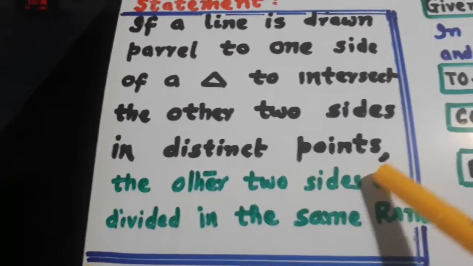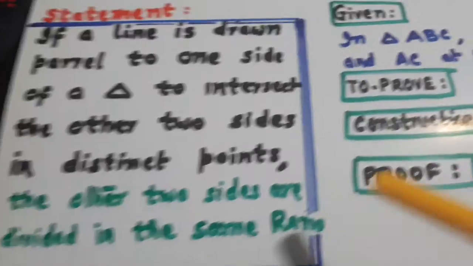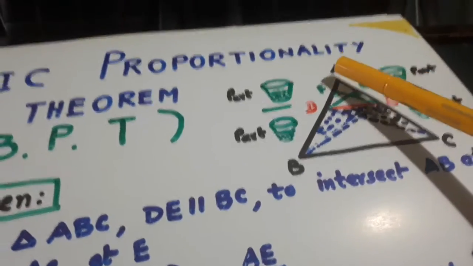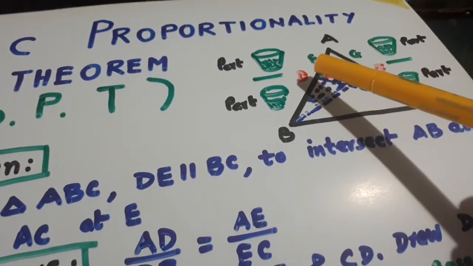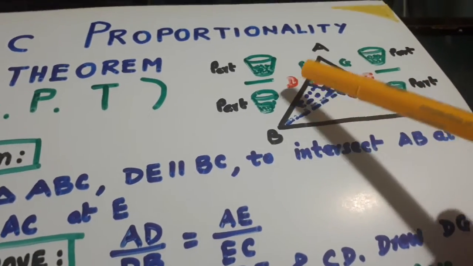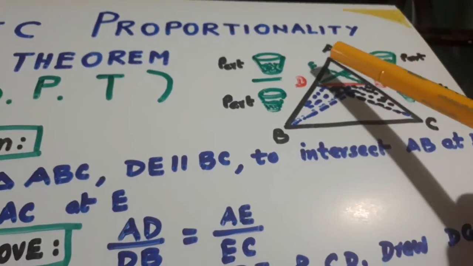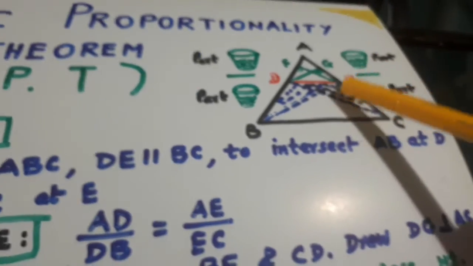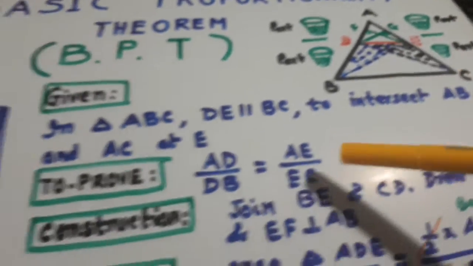The other two sides are divided in the same ratio. They have been divided at D and E respectively. So AD over DB is equal to AE over EC. This we have to prove.